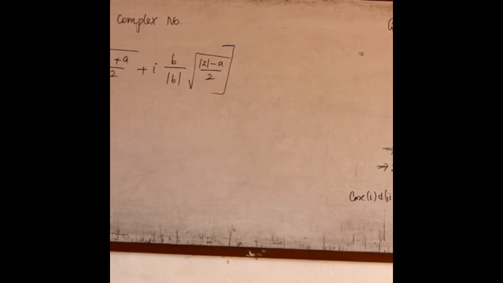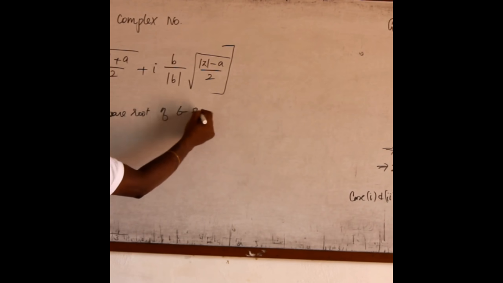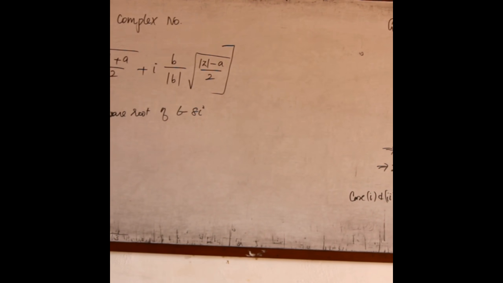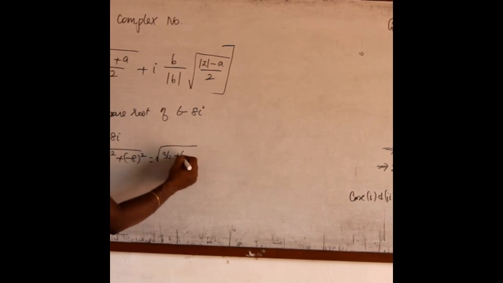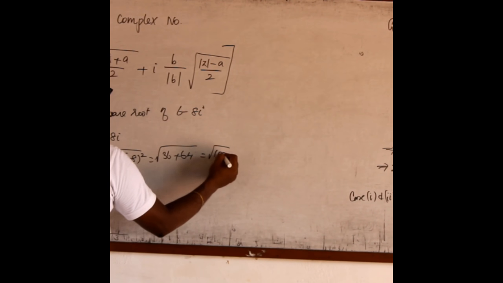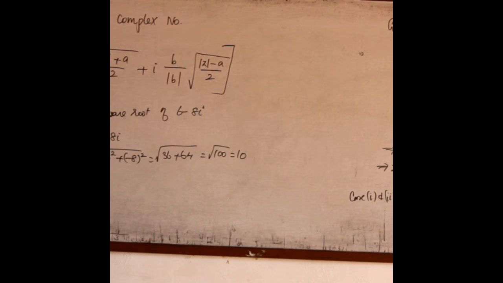Example 2.17. Find the square root of 6 minus 8i. That is, I have to find root of 6 minus 8i. Let z equal to 6 minus 8i. Then modulus of z is root of 6 square plus minus 8 the whole square, 36 plus 64, it is root 100, so it is 10. Therefore,